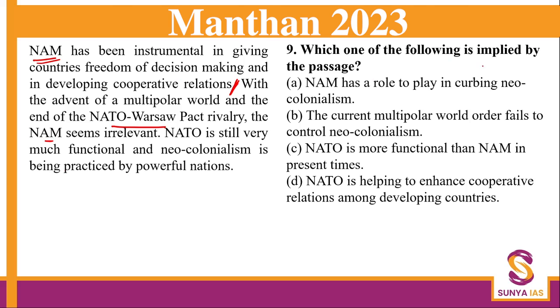Now, here, what is asked? Implication is asked. Implication is still again not explicitly given. A plus B is equal to C. Okay, so it is like, we have been reading a lot of theorems, right? So this is kind of a theorem: from these given lines, what is implied?